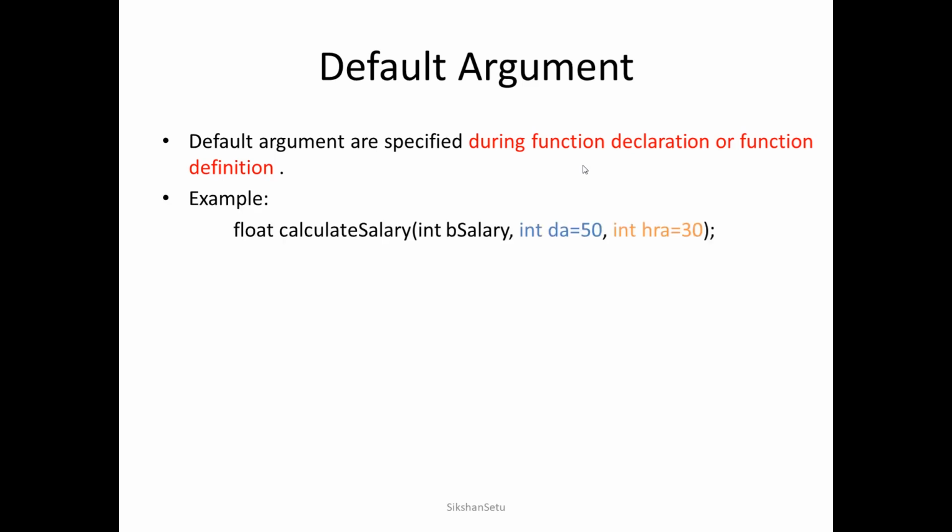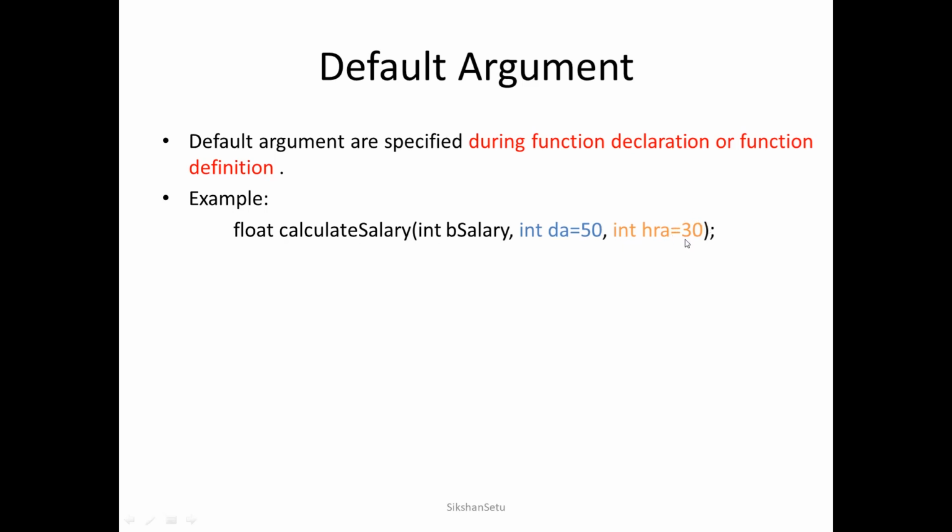Now how to do that? So here I am declaring the calculateSalary function. In that I have passed three parameters: int basicSalary, int DA and int HRA. So when I have declared int DA, at the same time I am giving some value to it, and likewise some value to HRA.